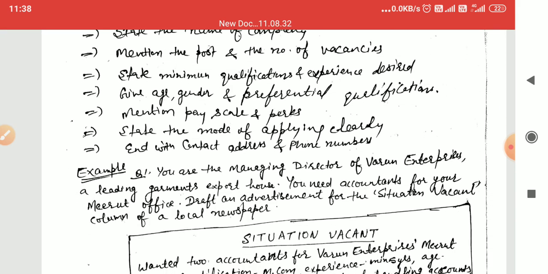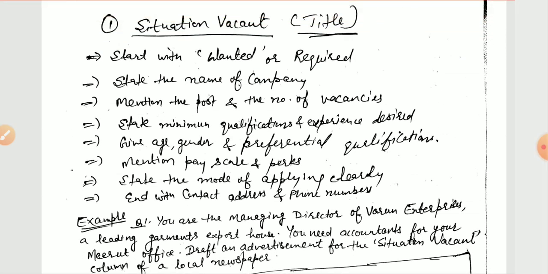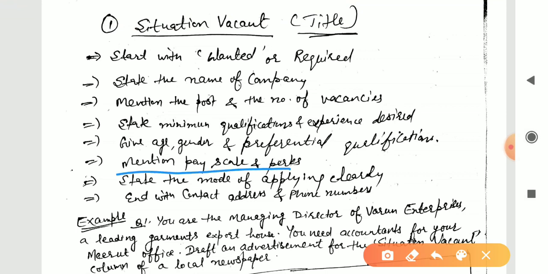Next one is to mention the pay scale and perks. Also say what salary is offered, or salary no bar for deserving candidates, or salary negotiable. Negotiable means to be discussed later. So this type of thing could be said about the salary, but don't forget, some students always forget to mention the salary, and it's one of the important points.